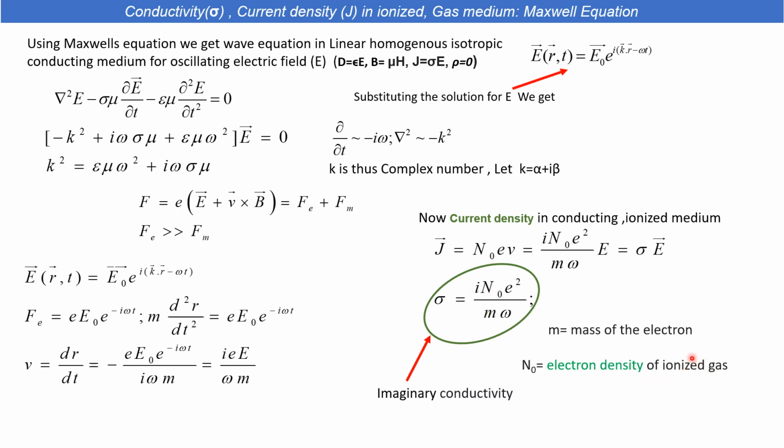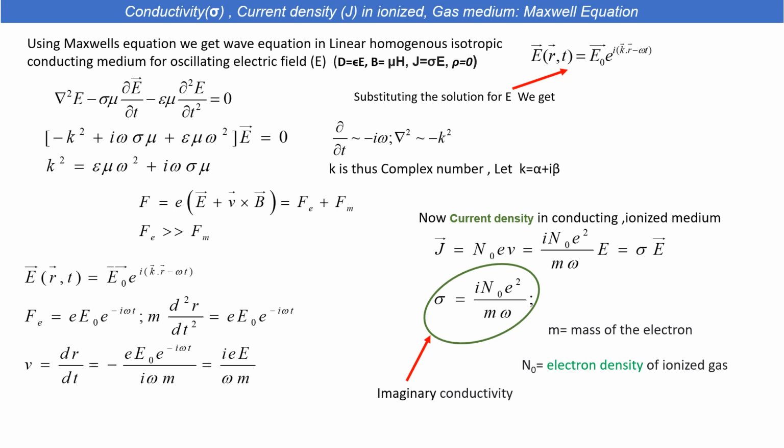Often in the examination you may be asked to derive the form of the conductivity from Maxwell's equation. So you have to start with Maxwell's equation, replace the linear terms, d proportional to b, and rho equal to 0. You can reach the wave equation, and from that wave equation you can derive the wave vector, and from there you can get the conductivity terms in a detailed derivation. So it is mathematical.